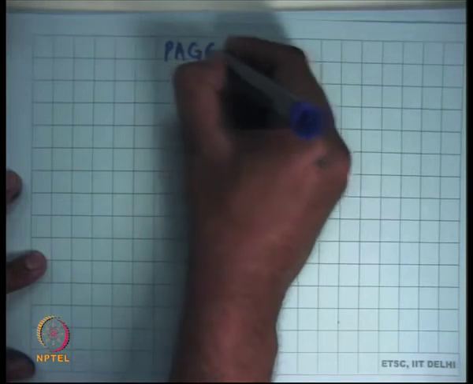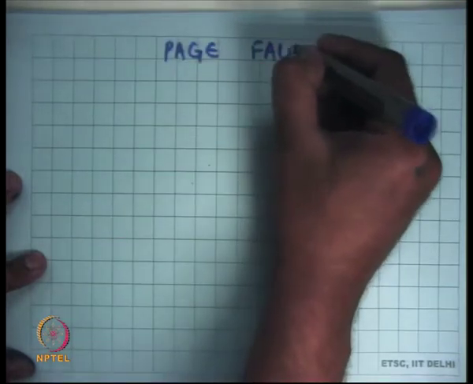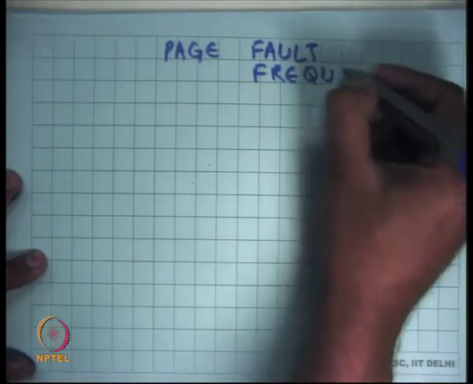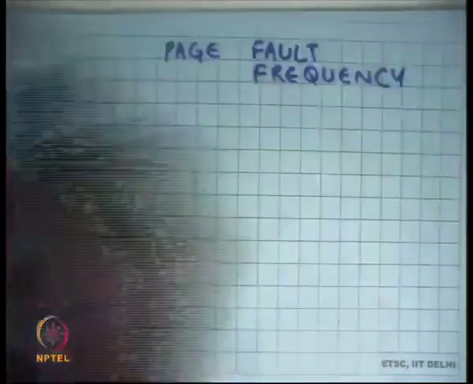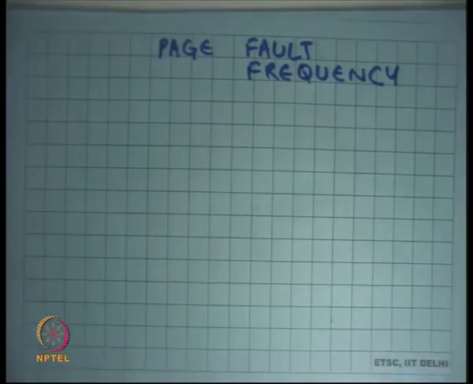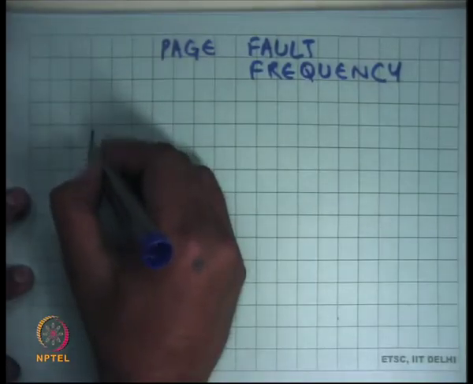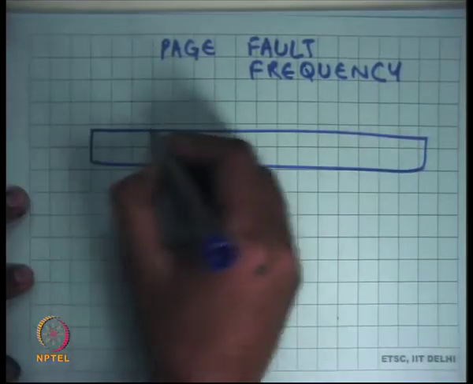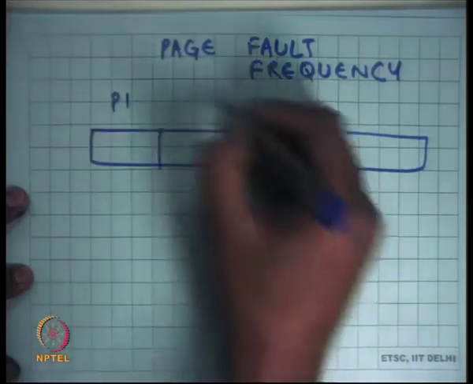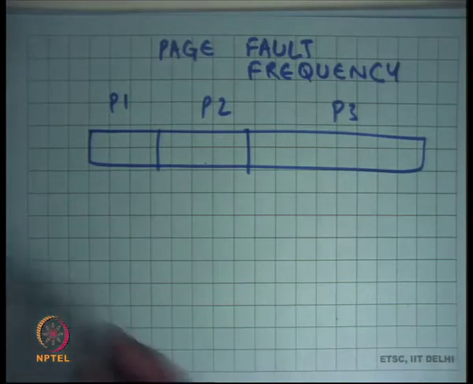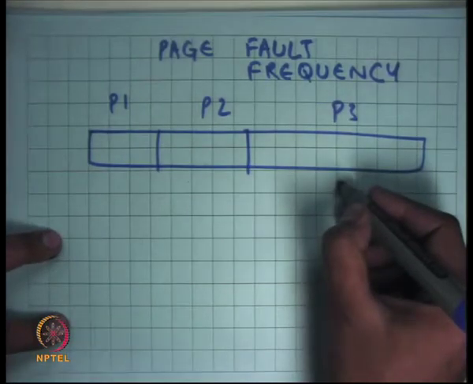Another way of preventing thrashing is using the page fault frequency. One way of preventing thrashing was using the working set approach. Another way is to look at the page fault frequency of every process. Here, let's say this is your physical memory, you have per-process allocations of physical memory, and you also maintain the page fault frequency of each process.